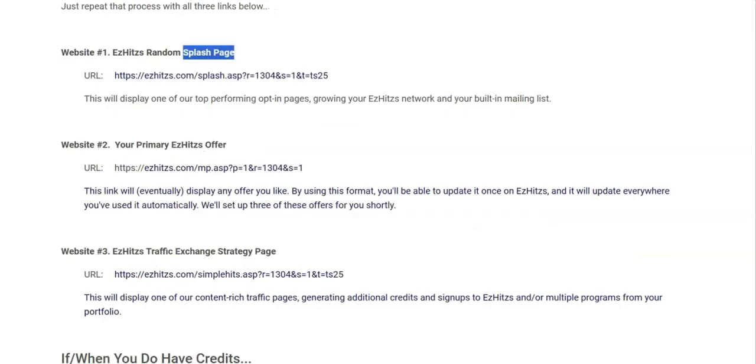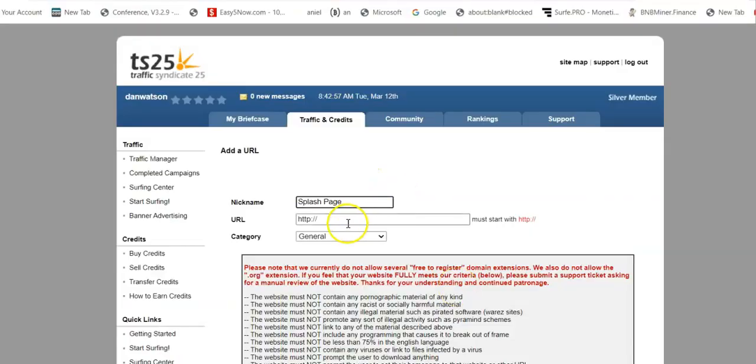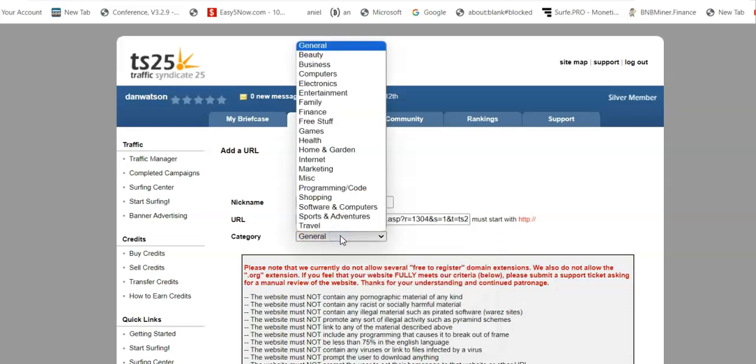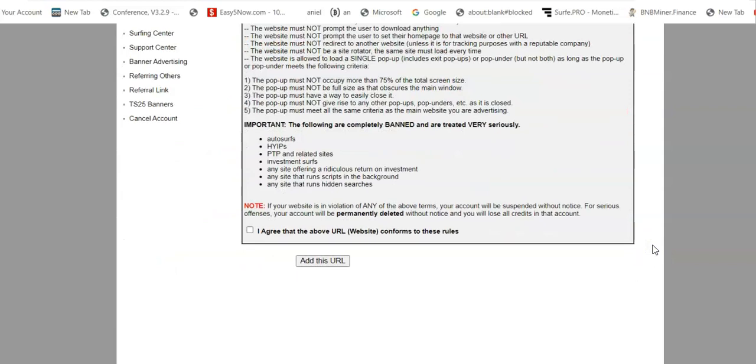And we've got to get our URL. That's going to be right here. And for category, we'll do marketing.